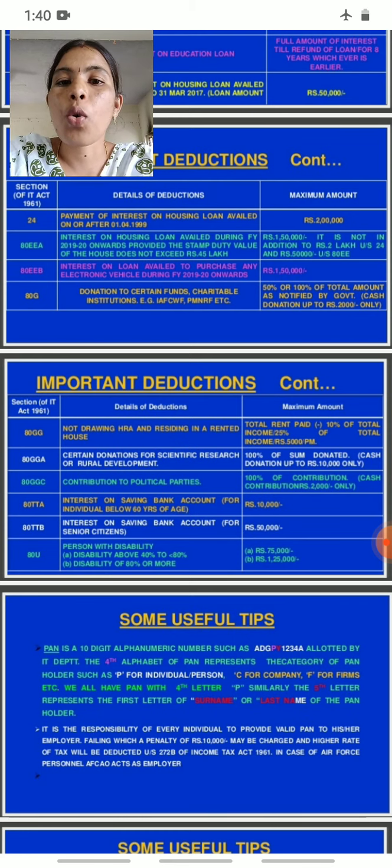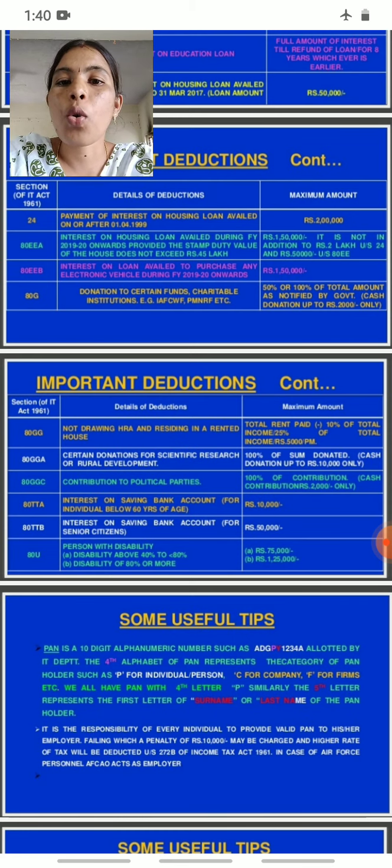Then rupees 1,50,000, and it is not in addition to the rupees 2 lakhs under Section 24 and 50,000 under Section 80EE. Then next